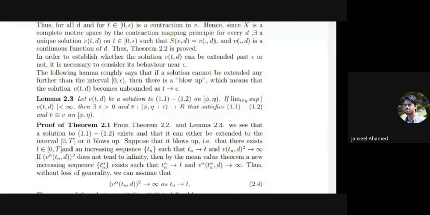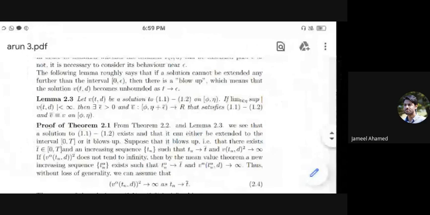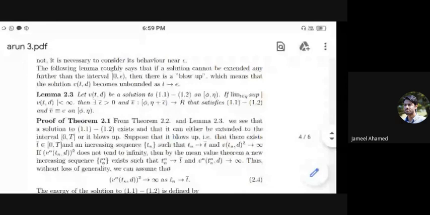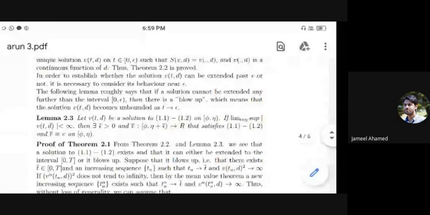If the limit as t tends to eta of the supremum of mod of v of t, d is less than infinity, then there exists epsilon bar greater than 0 and v bar from the closed bracket 5, eta plus epsilon that satisfies equations 1.1 and 1.2, and v bar equals v on the closed interval 5, eta. Using this Lemma 2.3 and Theorem 2.2, we will prove our main result.